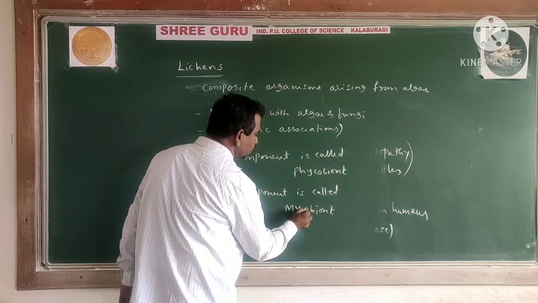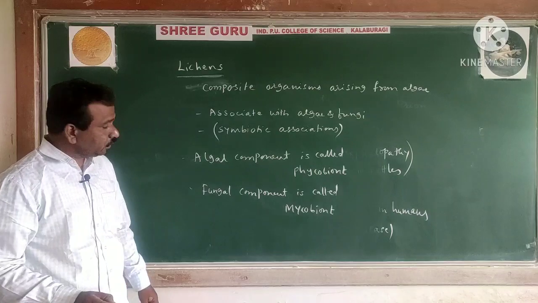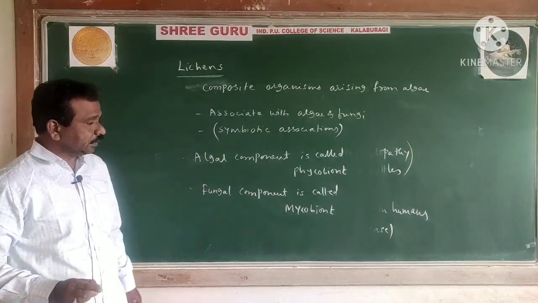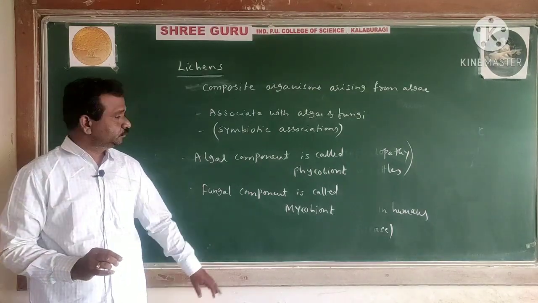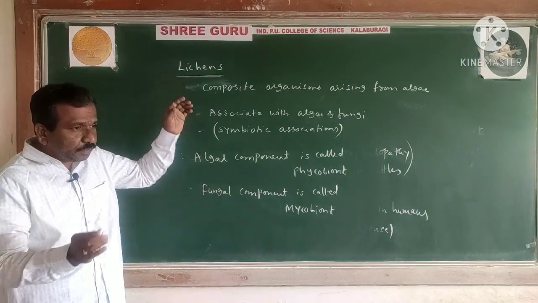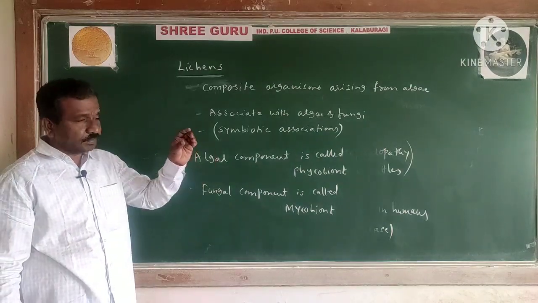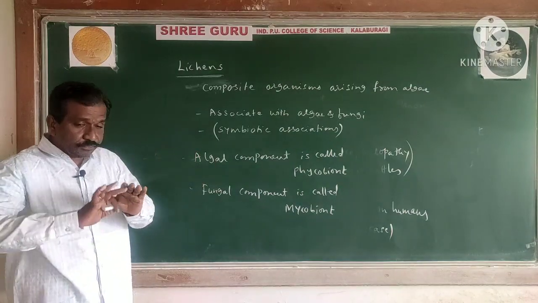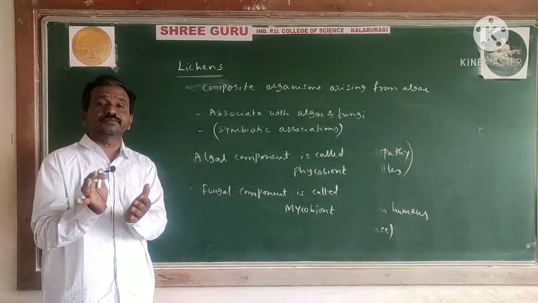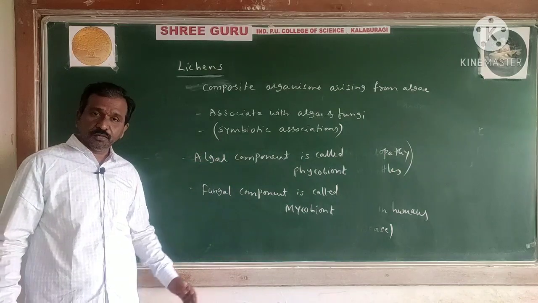Fungal component is called as mycobiont. Algal component is called as phycobiont. Fungal component is called as mycobiont, we can say. Right? So lichens are the group of composite organisms arising from the algae, and they are always associated with the algal and fungal component. Algal component is called as phycobiont.